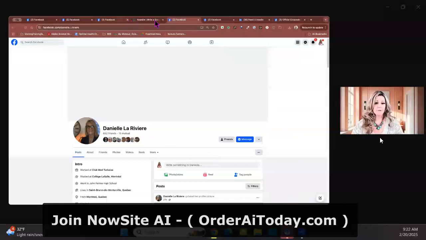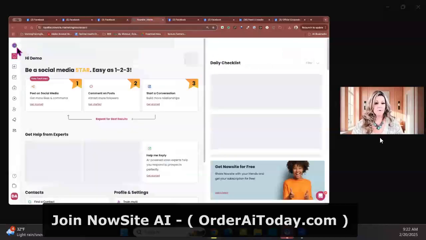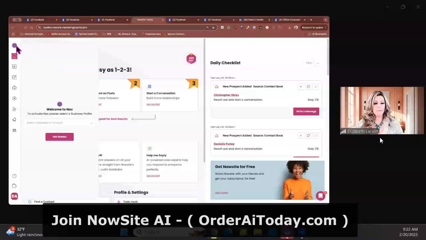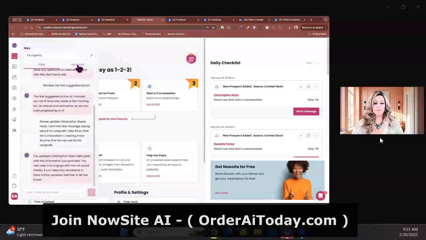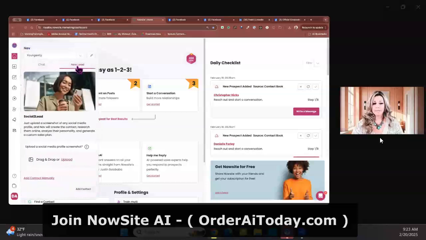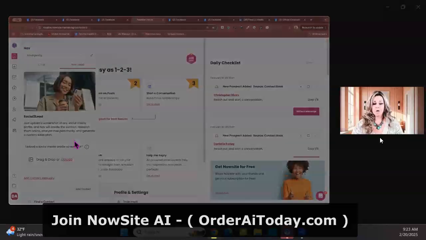of Danielle's profile. And then I'm going to come over here. And on this front page, you see the purple button up here, it says welcome to Nav. To activate Nav, please select a business profile. Let's say I'm still working in Longevity. And then I hit get started. Now, I'm going to come over here to new lead. And then I'm going to drag or drop or upload the screenshot that I took of her profile.